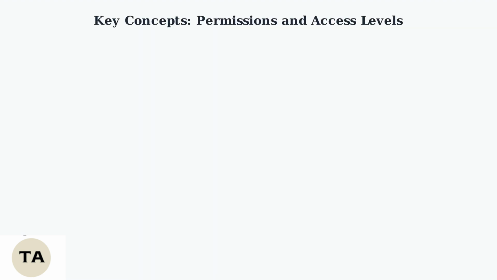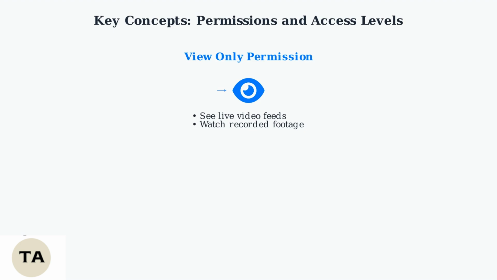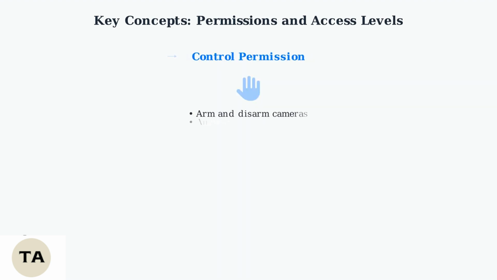When inviting a shared user on Ring, you have complete control over their access levels. These permissions determine what they can do with your devices, ensuring security and privacy. The view-only permission allows shared users to watch live video and access recorded footage from your Ring devices. They cannot control or change any settings. With control permission, shared users can actively manage your Ring devices. This includes arming or disarming cameras, answering doorbell calls, and modifying settings.